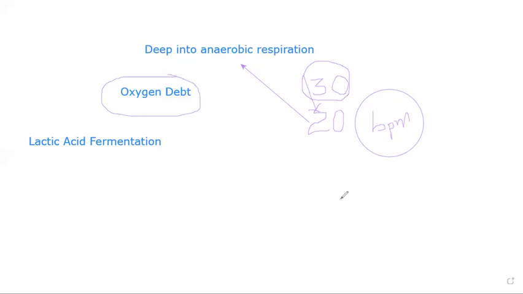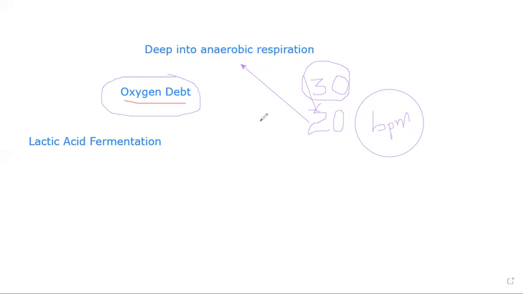Now the lactic acid will be converted back into glucose with the help of oxygen. That is why I introduced the term oxygen debt. The body is in debt of oxygen. Why is that debt there? Because during this sprint, the body produced lactic acid to get extra energy, correct?